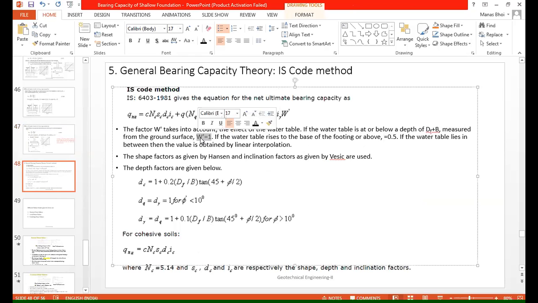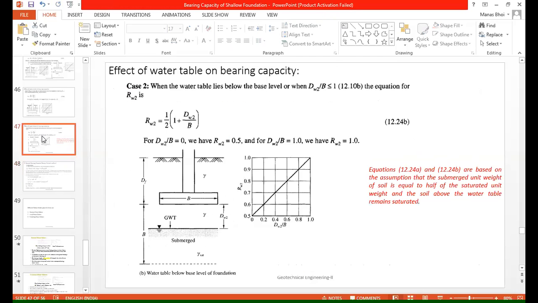So if the water table rises to the base of the footing or above, W dash value will be 0.5. That means if the water table goes up to this or above this, it will be 0.5.